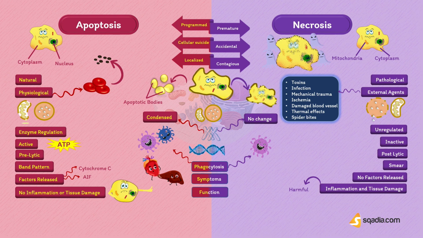Now, if we talk about why these processes are even necessary? Well, apoptosis is a necessary process as it is involved in controlling the cell number in the body of multicellular organisms. And necrosis is involved in tissue damage and the induction of the immune system, defending the body from pathogens as well. So that was all.